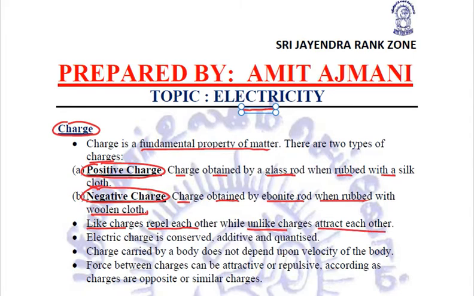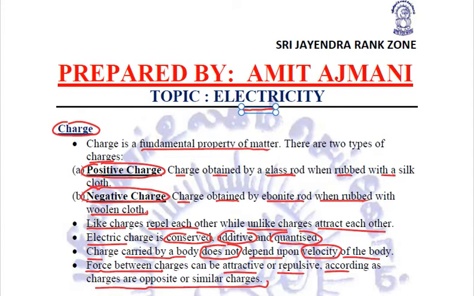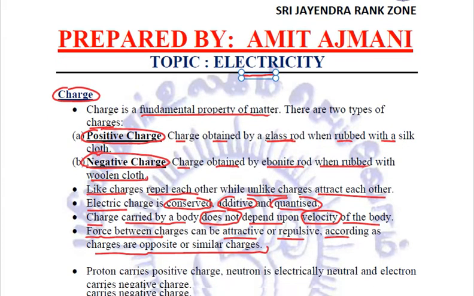Another point is that electric charge is conserved, additive and quantized. One point you need to remember is that charge carried by a body does not depend upon velocity of the body, and the force between the charges can be attractive or repulsive according as the charges are opposite or similar charges, right?